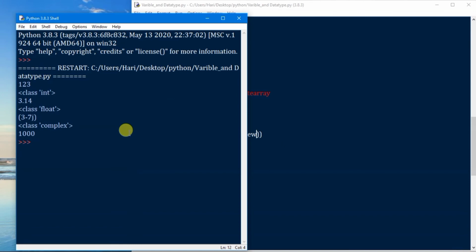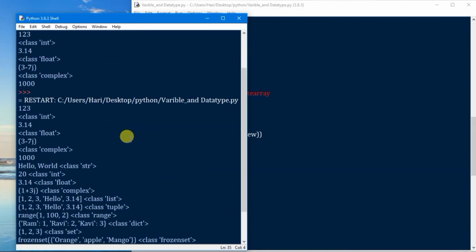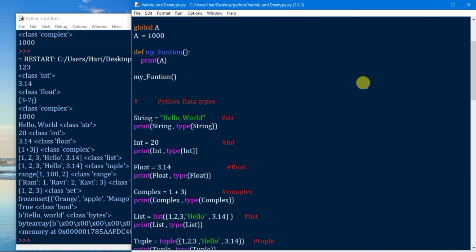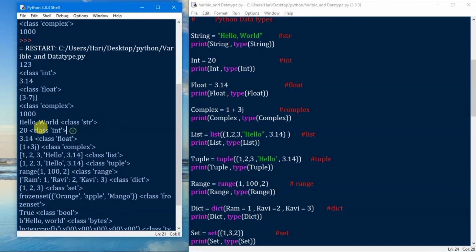And we can execute the code. Hence we got the output. We can discuss about list, tuple, dictionary, sets in future.